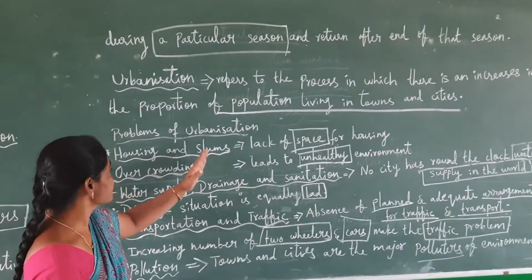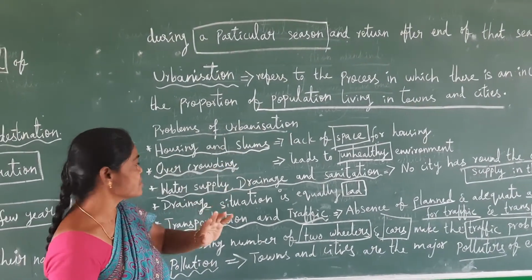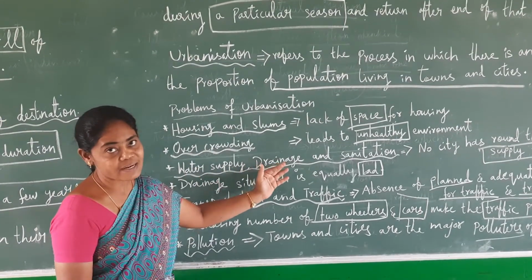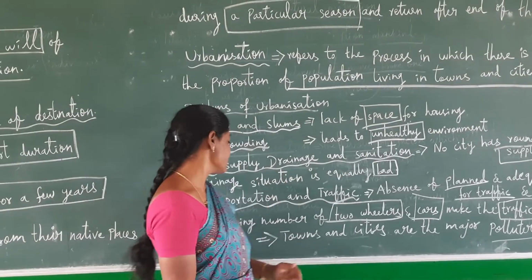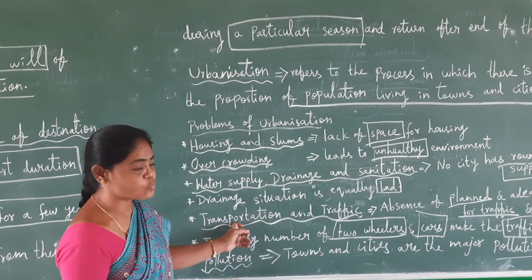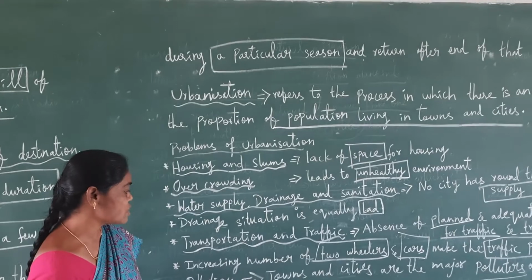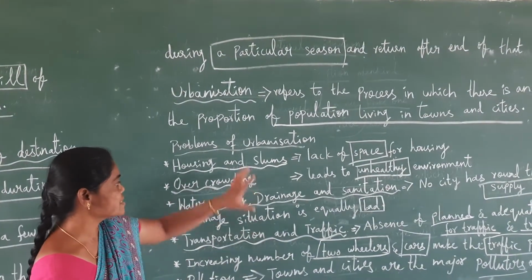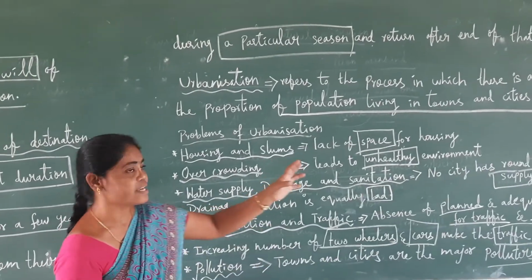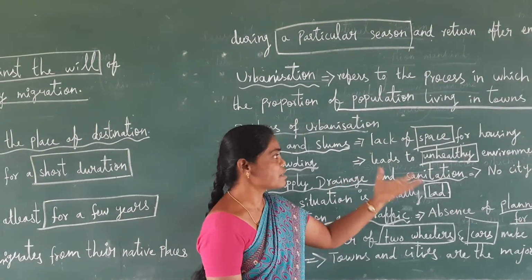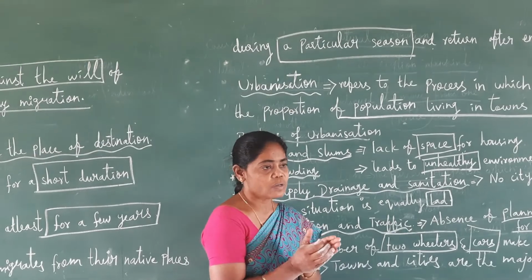So children, we have seen the problems of urbanization: housing and slums, overcrowding, water supply, drainage and sanitation. Next we have seen the transportation and traffic problems. Next, pollution. These are the things observed in the cities, said to be problems of urbanization.